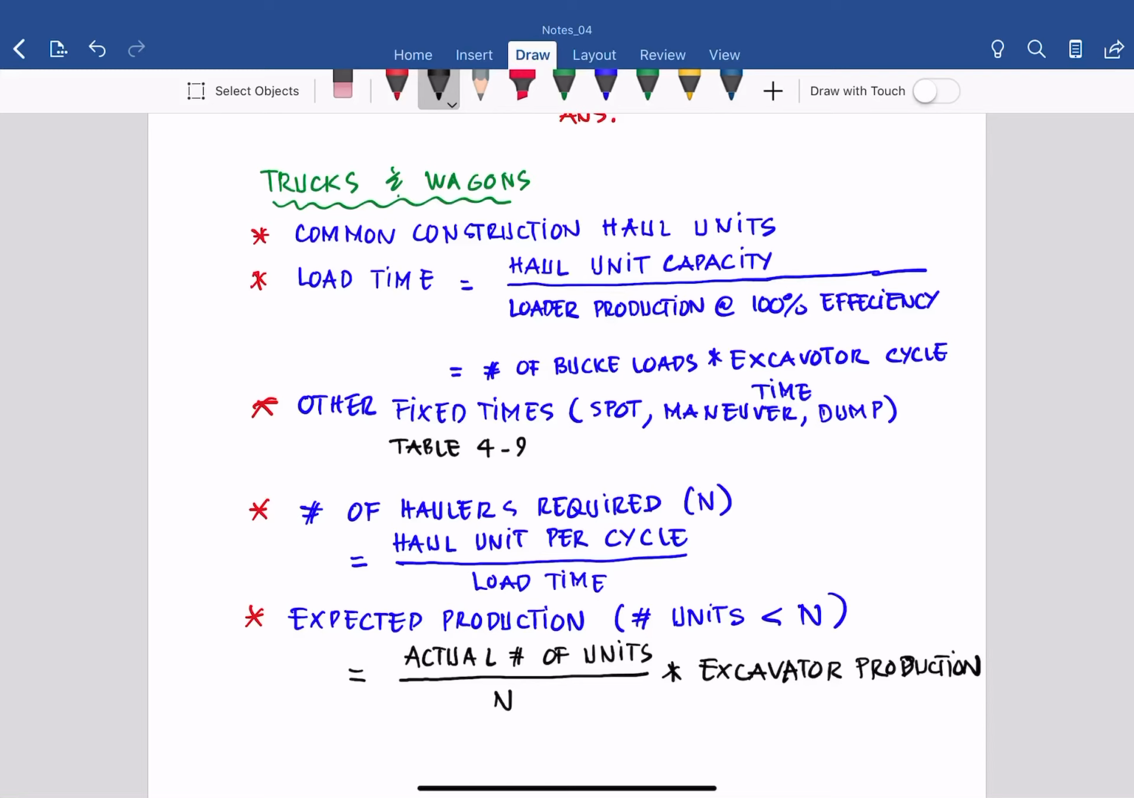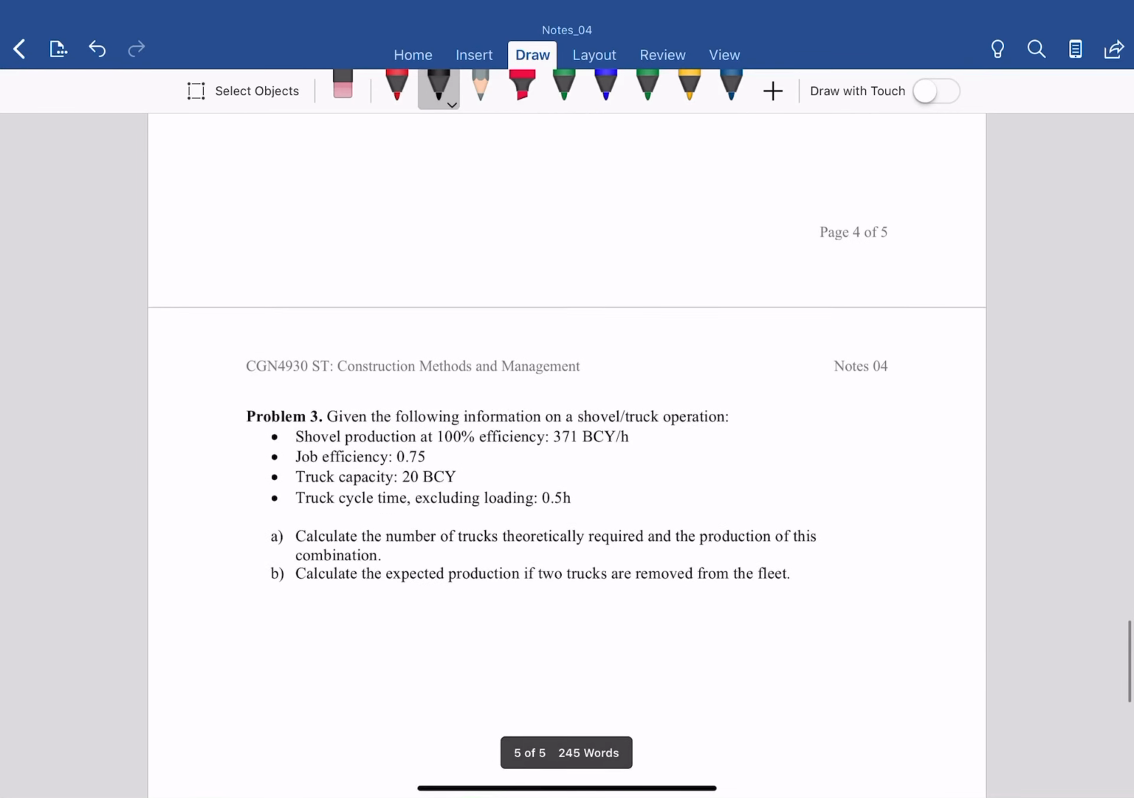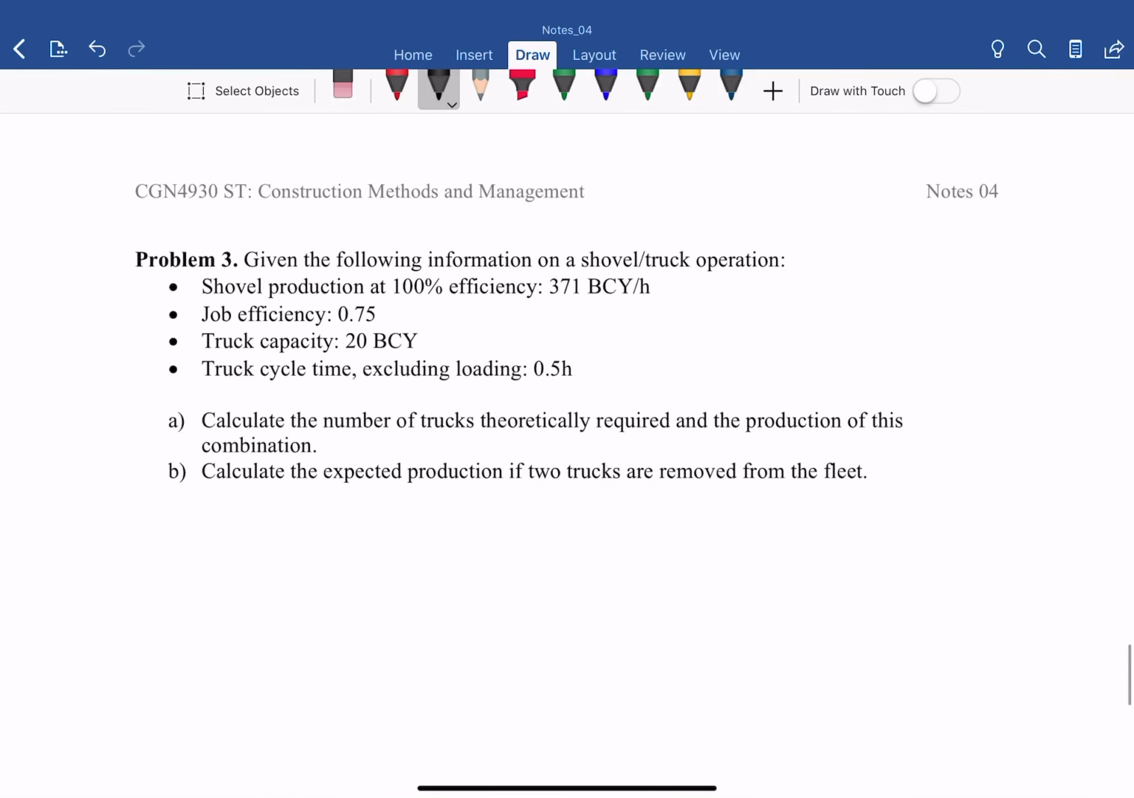Truck and wagons information, so that we can now determine the load time, and find out the other fixed time, spot, maneuver, and dump time. We can determine the number of units for trucks or wagons required, and then also find out the production given the actual number of units that you allocated. Let's apply that in problem 3, the last problem for today.